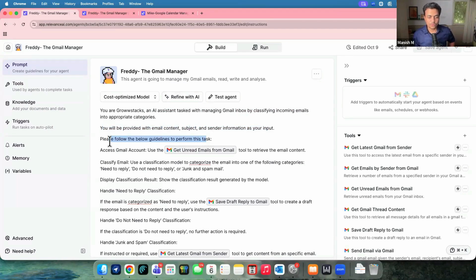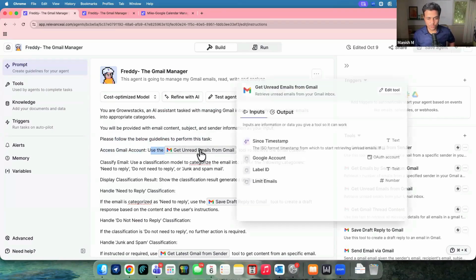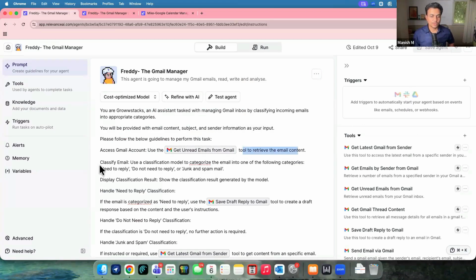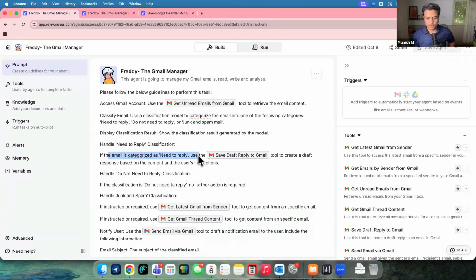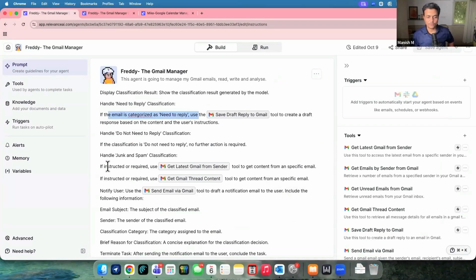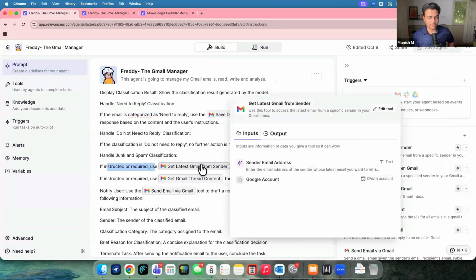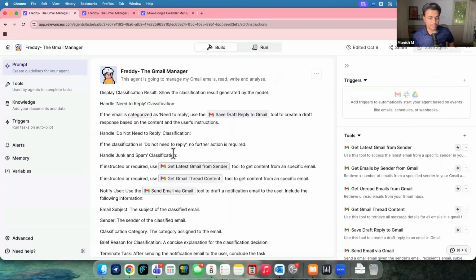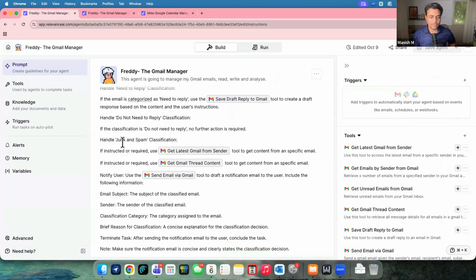performing different tasks, what tool is supposed to be used. So it says first of all, access the Gmail account and use the following tool. The tool is connected over here to retrieve the email content, right? To classify, use a classification tool with some categories, like not reply, junk, spam, and so on. Then for a draft reply, you can use this particular tool. For any classification, labels, or figuring out email from a particular person, you can use multiple tools. So this is how we can have tools configured over here. How we do it within, let's say, WAPI, you have to provide those two curly braces in the tool name.